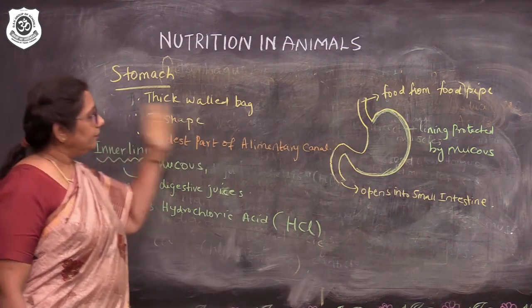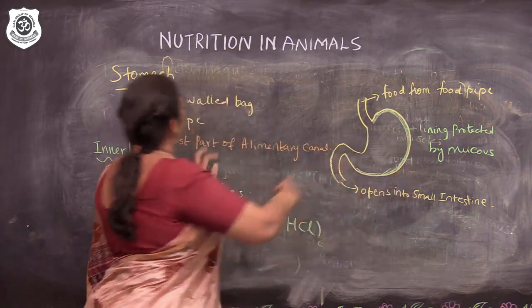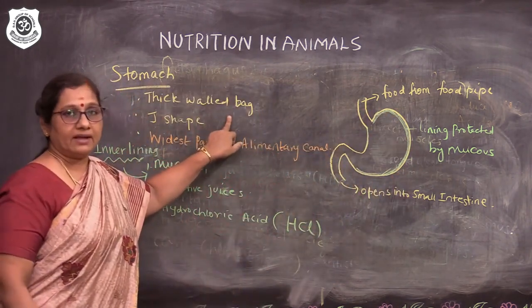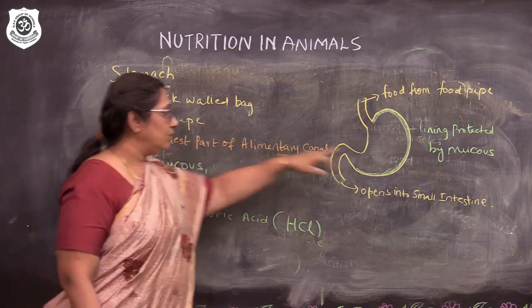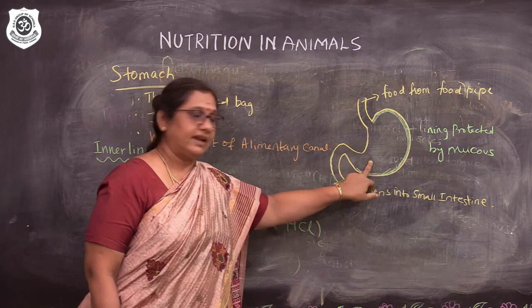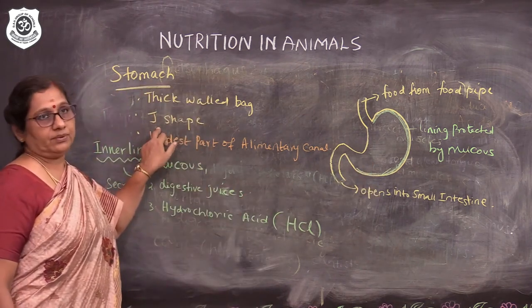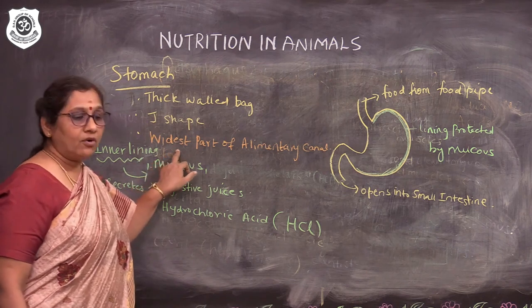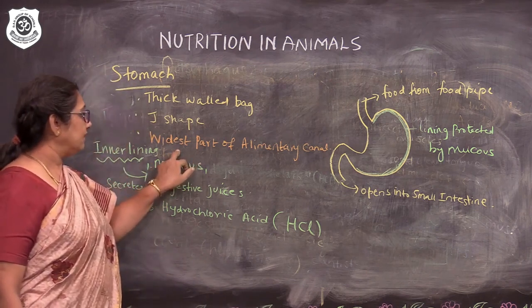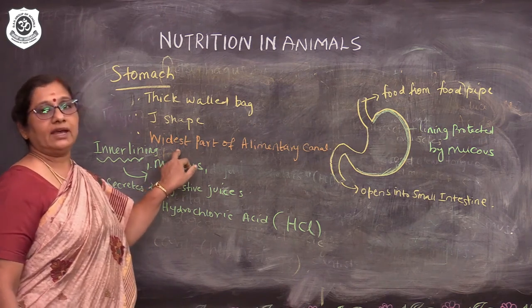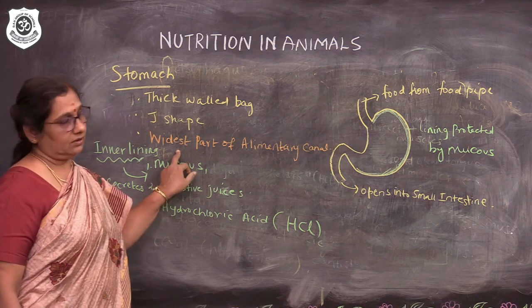Stomach. You can see here, it is a thick walled bag. It looks like a bag and it is very thick walled. Now, what is the shape of it? Can you guess anyone? Yes? Right. It looks like a flattened J shape. Next, the important thing about the stomach is that it is the widest part of the alimentary canal.